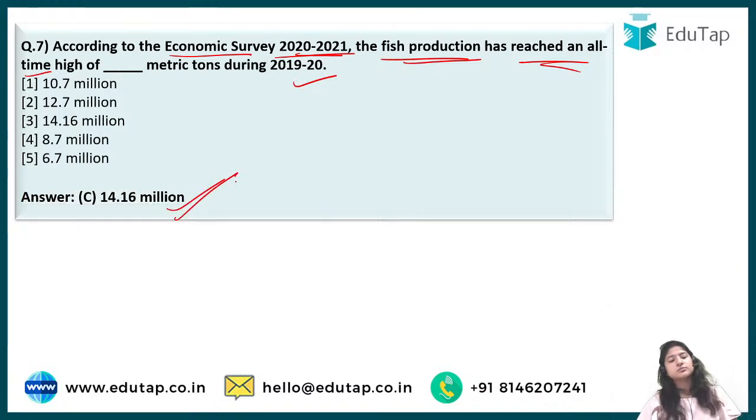The answer is option number C only, that is 14.16 million metric tons. So this is the fish production that we have achieved, and it has reached an all-time high. It means that for now it is the highest that we have produced, during 2019-20.